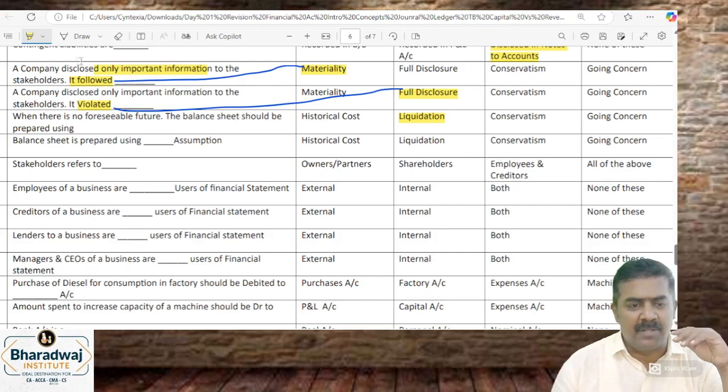So we should prepare using which approach? Liquidation approach. The balance sheet is prepared based on the going concern assumption.